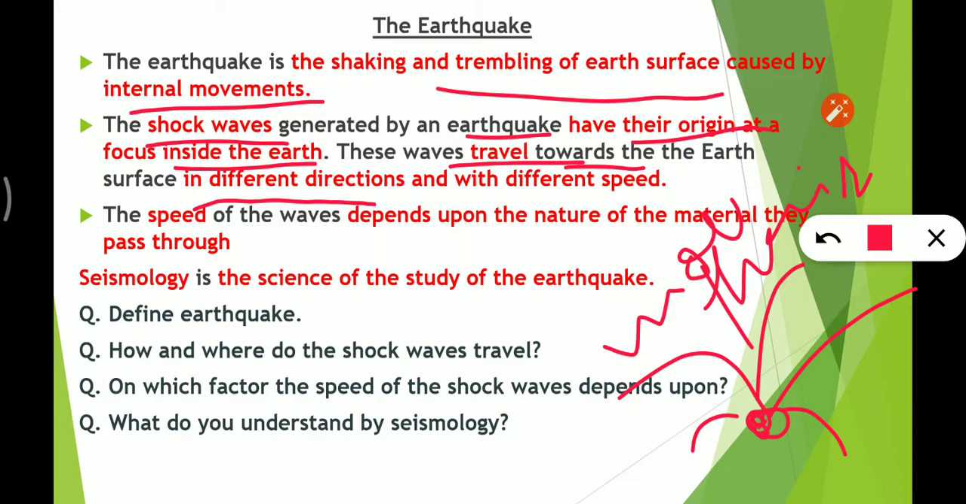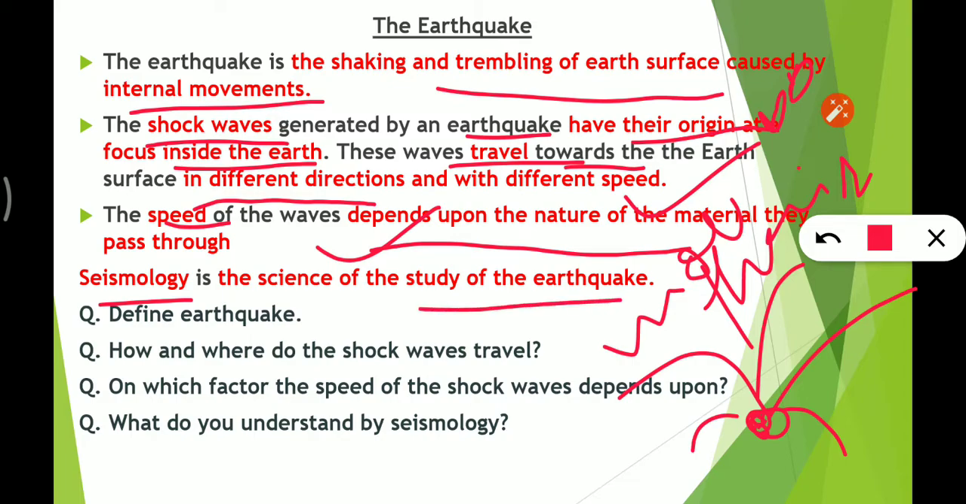If we talk about the speed of the waves, it depends upon the nature of the material they pass through. They pass through solid and liquid, two types of material. In the next lecture we'll know more about this. Seismology is the science of the study of the earthquake.